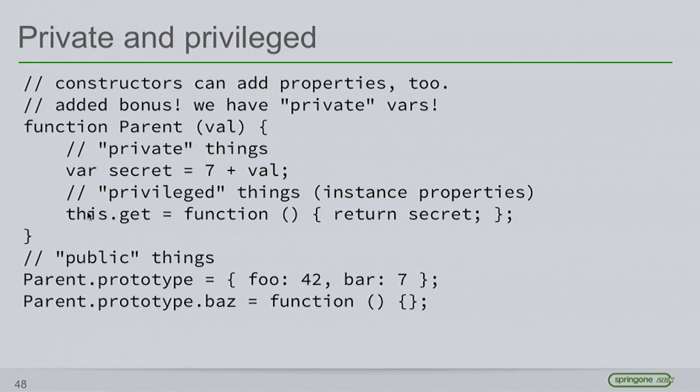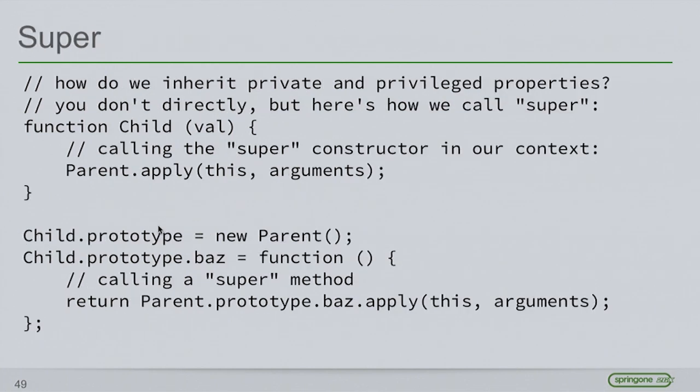So if we then expose this function on our object that we're creating, we've basically created this new class of functions that are privileged. They have access to this private information.